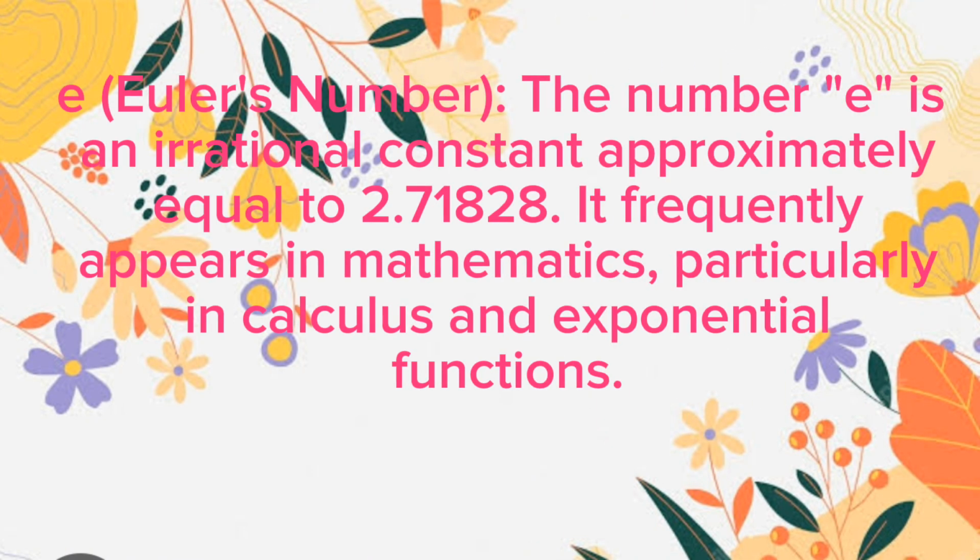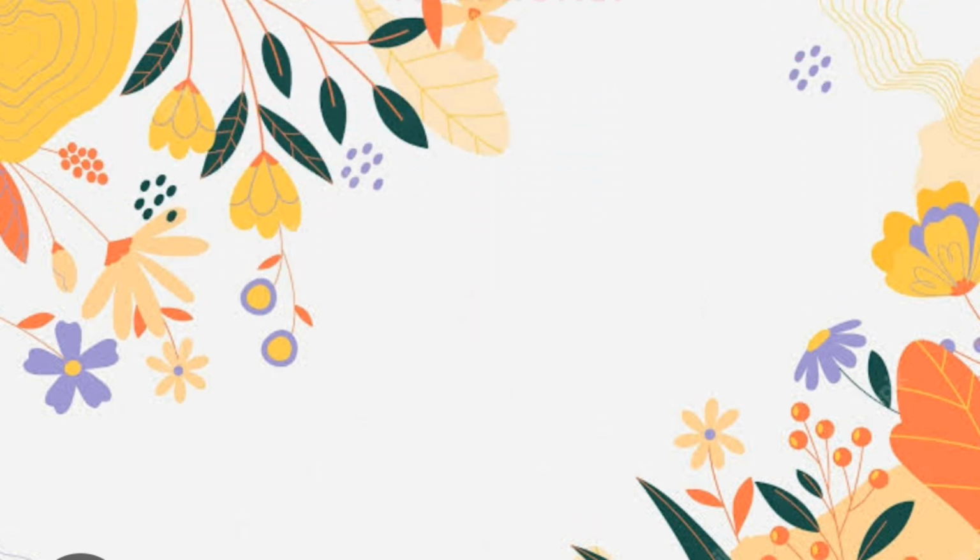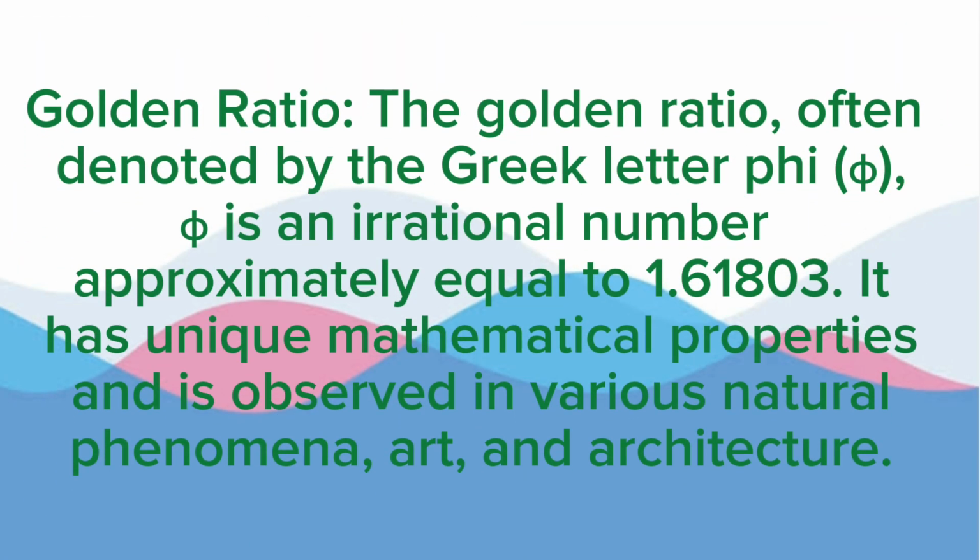E. Euler's number. The number e is an irrational constant approximately equal to 2.71828. It frequently appears in mathematics, particularly in calculus and exponential functions. Golden ratio. The golden ratio, often denoted by the Greek letter phi. Phi is an irrational number approximately equal to 1.61803. It has unique mathematical properties and is observed in various natural phenomena, art, and architecture.